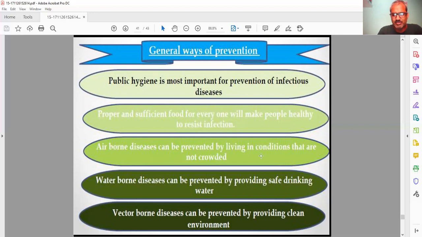Airborne disease can be prevented by living in conditions that are not crowded. If you are not living in a crowded place, the chances of airborne disease are very low. Waterborne disease can be prevented by providing safe drinking water. Vector-borne disease can be prevented by providing a clean environment. So these are the general ways of preventing diseases.